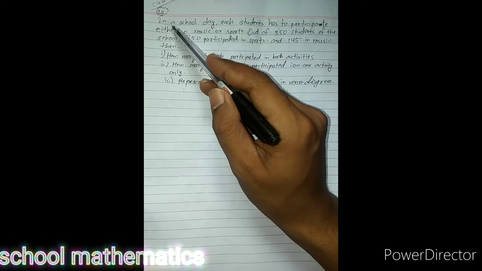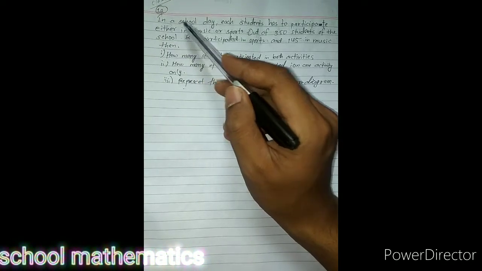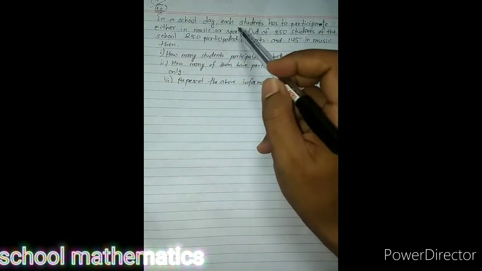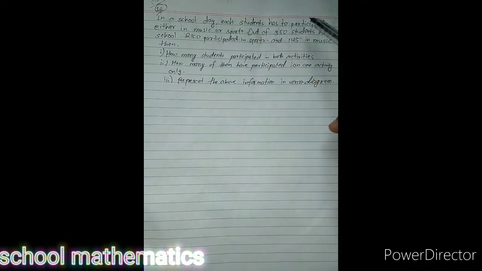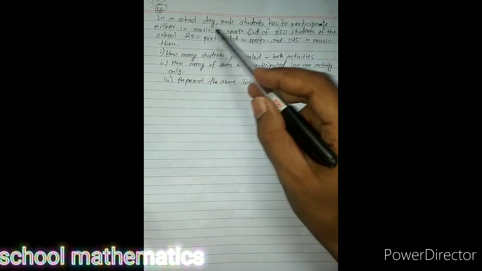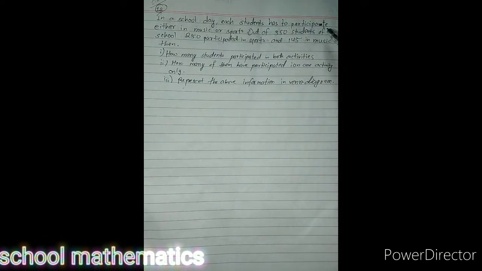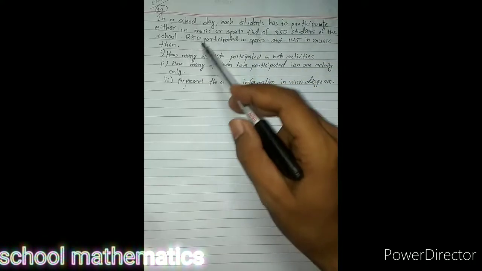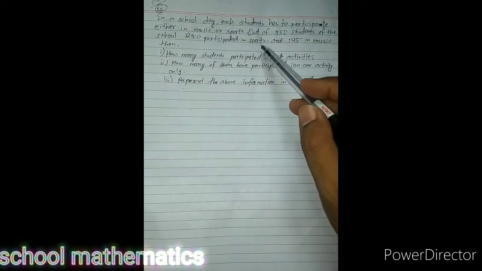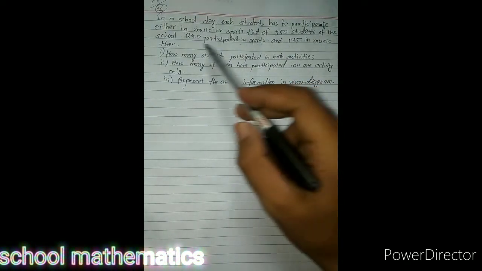First question from set. In our school day, each student has to participate either in music or sports. Out of 350 students of the school, 250 participated in sports and 145 in music.